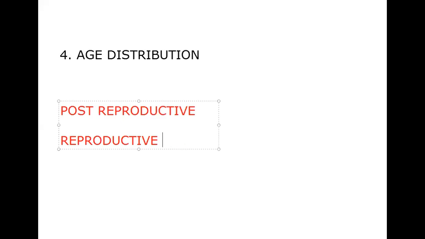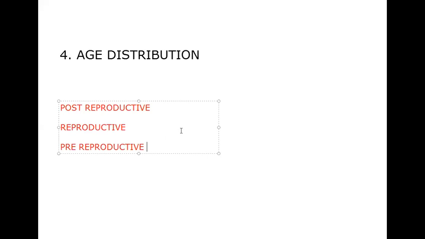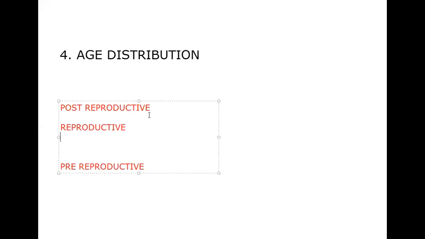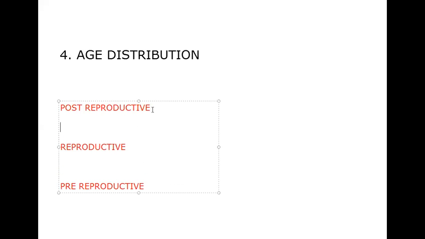We are basically classifying the age groups of the population into these three. In general terms, we can say these people are young, middle age, and old age.